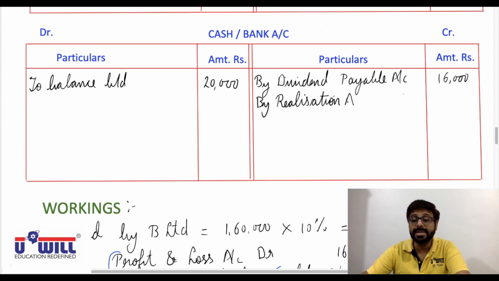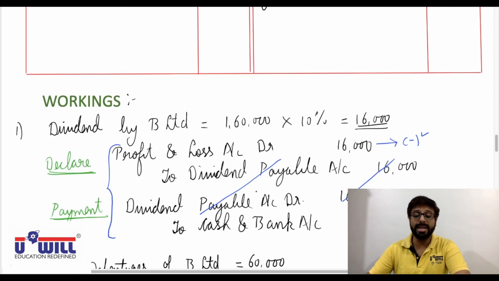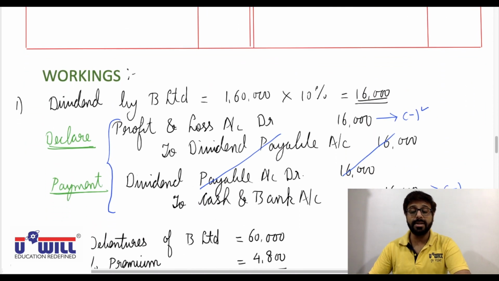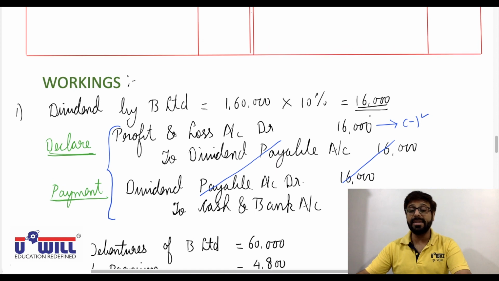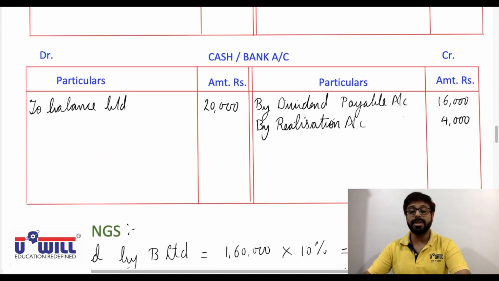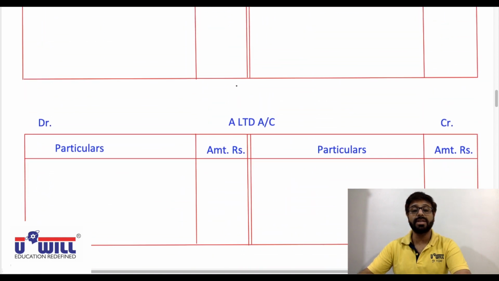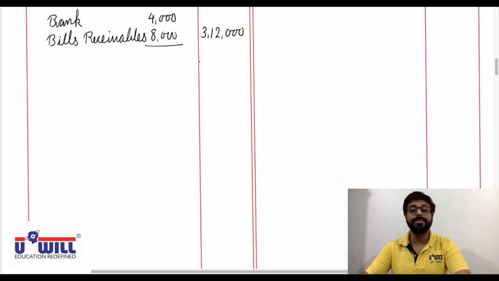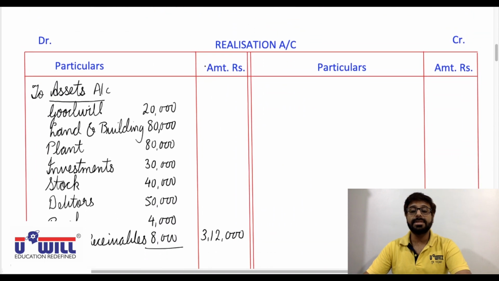So I hope everyone is clear with this making of cash and bank ledger account. Okay. 20,000 is the balance given in the balance sheet, balance brought down. From that 16,000 we have paid for dividend. So cash and bank credit side by dividend payable account 16,000, and then in realization account we have transferred the remaining 4,000. Okay.